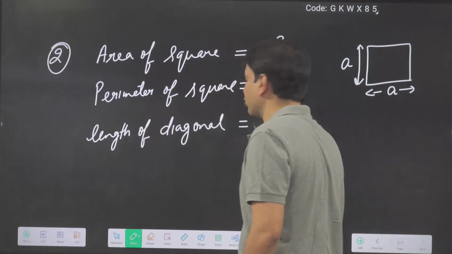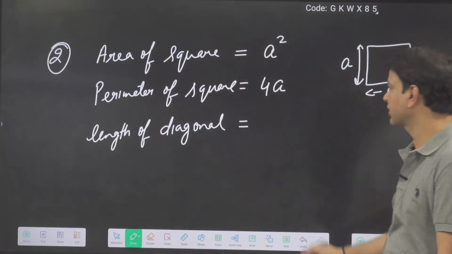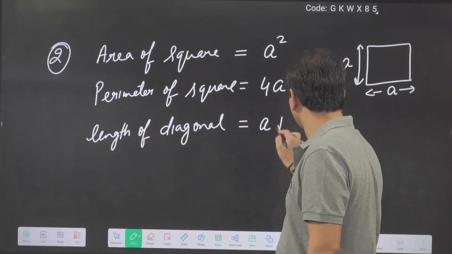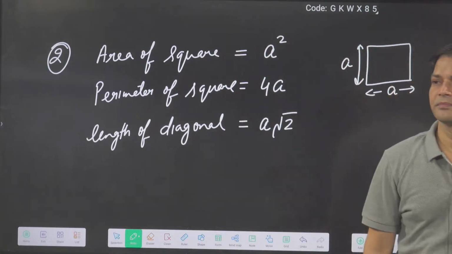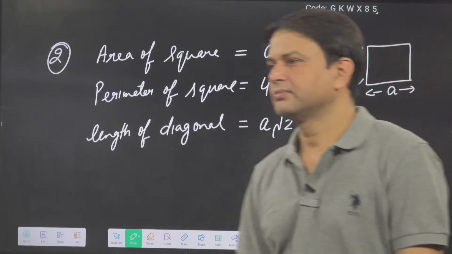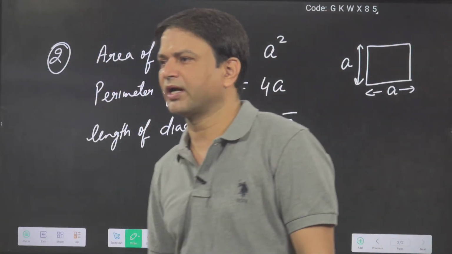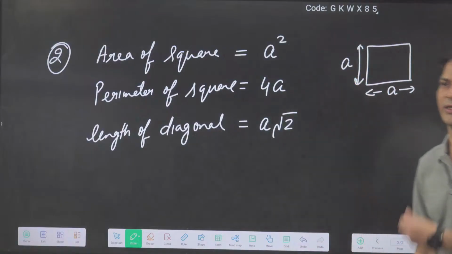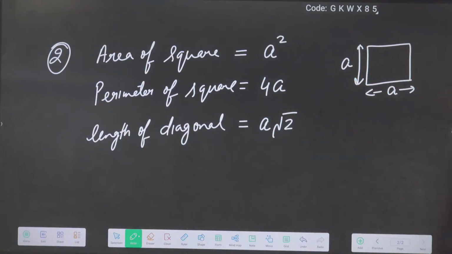That is equal to under root L square plus B square. Here both are equal, then we will get what? A root 2. So everybody is giving the right answer. Means most of the people know this. This we have learned in the 4th and 5th class.